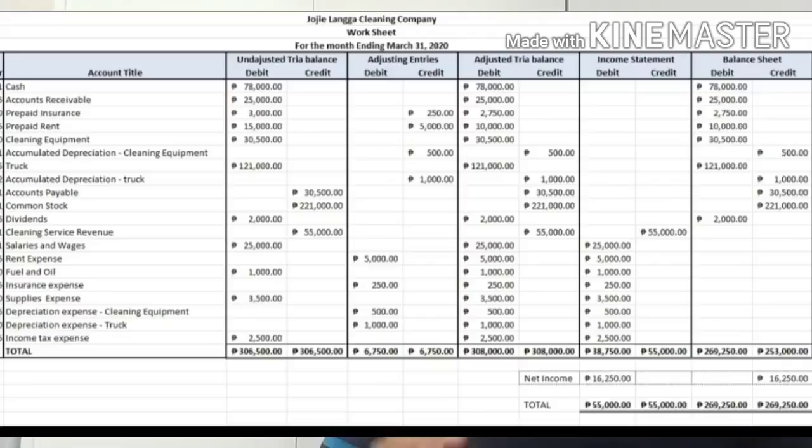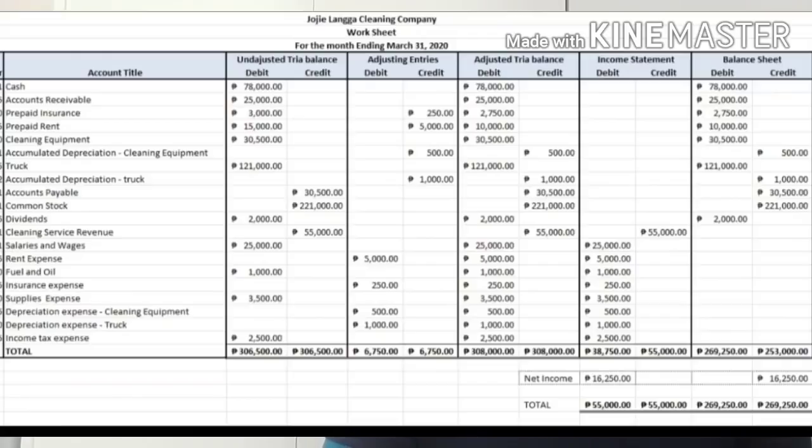In our first transaction, we recognized the depreciation of the truck. So we made adjusting entries, debit depreciation expense and credit accumulated depreciation truck. So here I put debit depreciation expense 1,000 and credit accumulated depreciation truck 1,000.